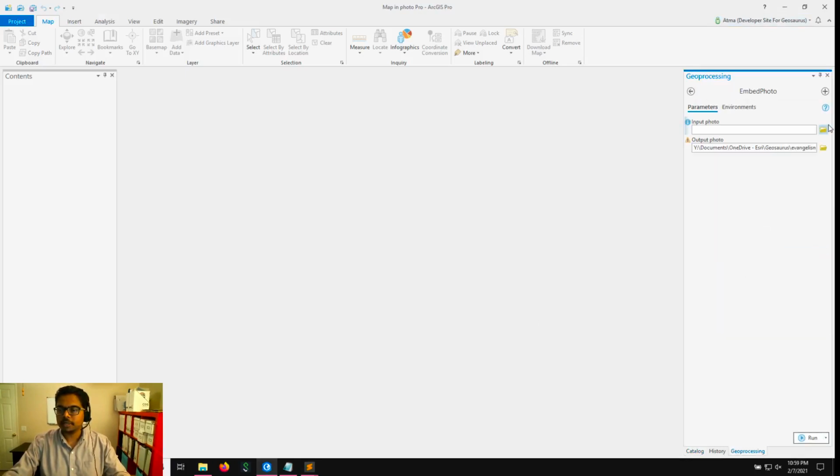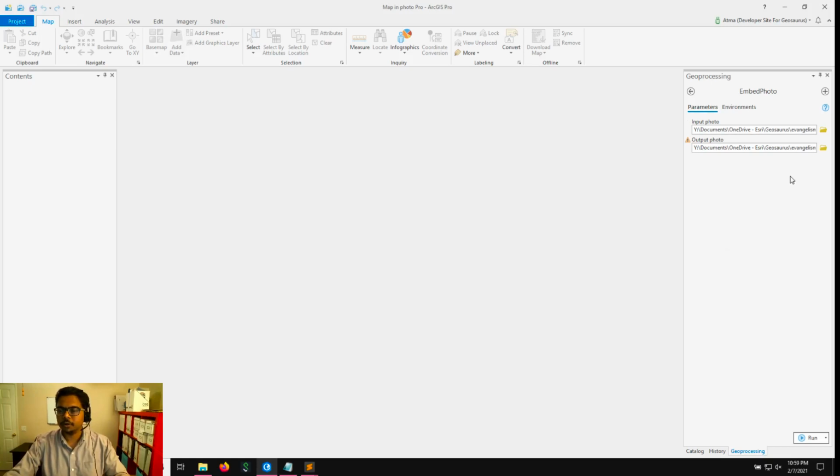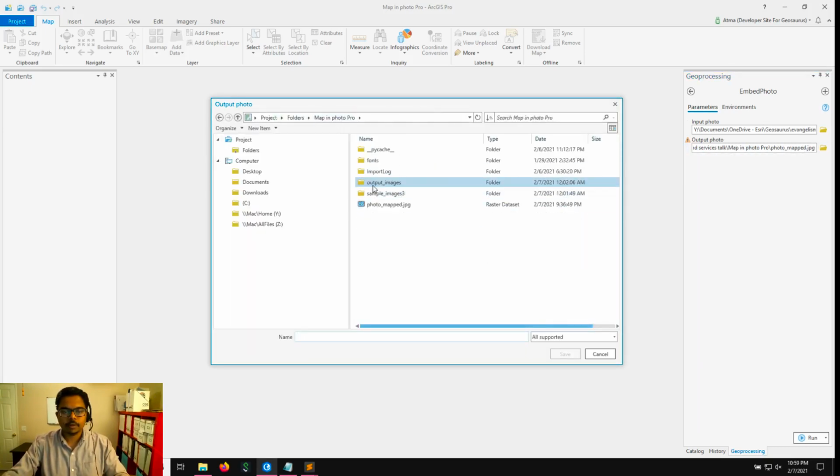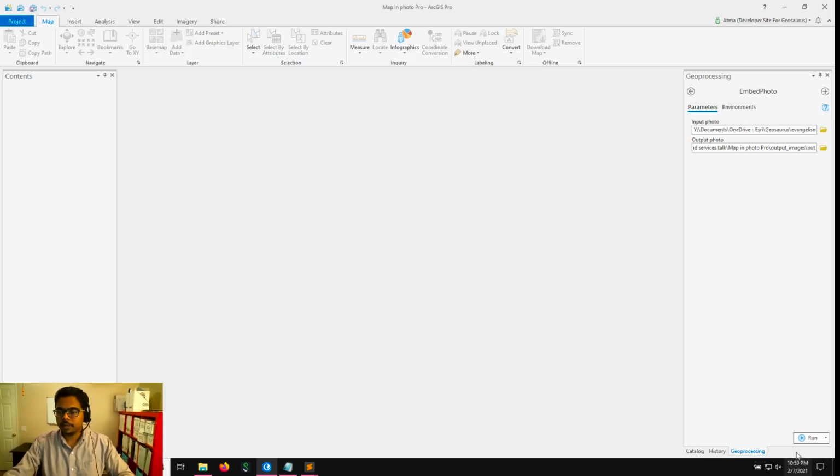I can click on it and see this is the user interface that Pro has already built for us. It looks very much similar to a regular tool that comes in ArcGIS Pro. I can choose input image, let's say something like image number 5. I don't know what it is, but image number 5. And we can choose an output location. So let me make sure that I'm not overwriting something. Output images, out2.jpg. Then we can hit run.